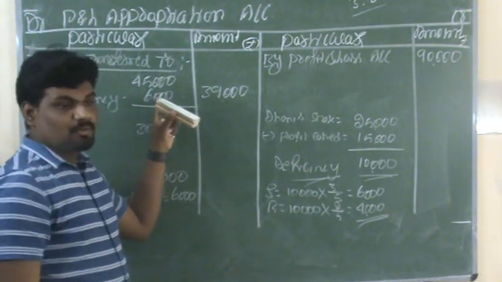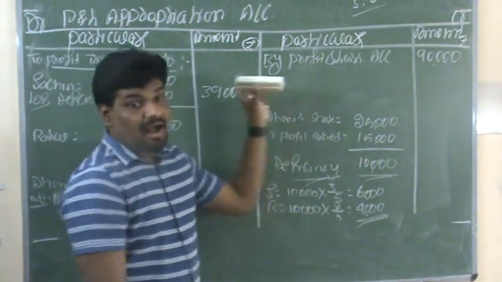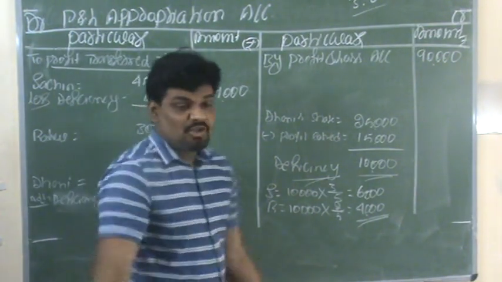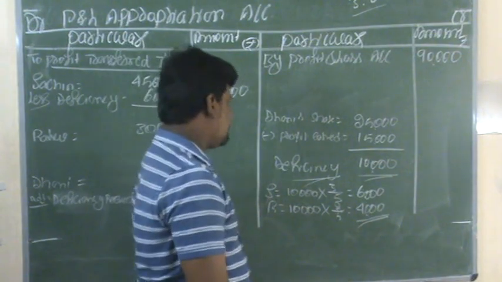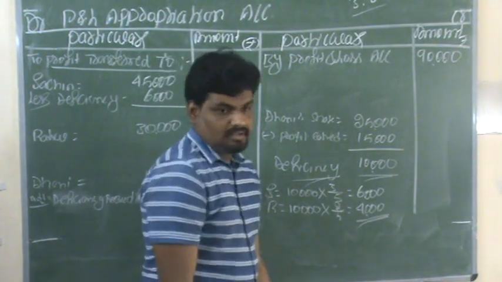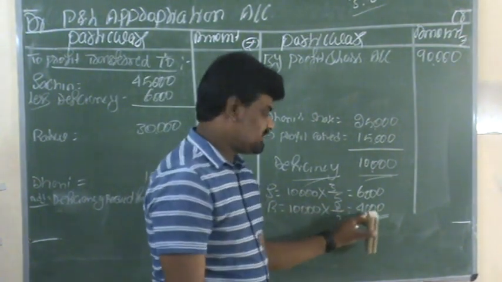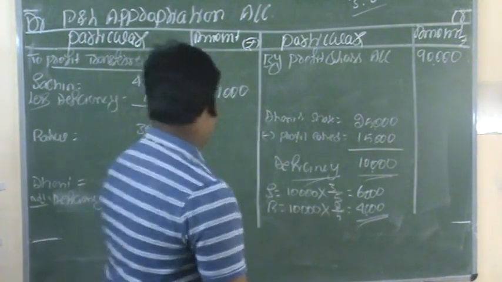So 6,000 rupees we deducted from Sachin's share of profit, and that 6,000 rupees we need to add to the new partner's account. The next thing, partner Rahul needs to pay according to the ratio. So 2 by 5 means 4,000 rupees. This is the deficiency amount they need to pay.